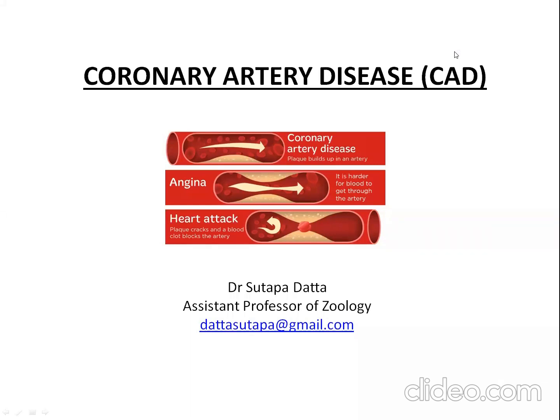If the heart muscles, that is the myocardium, do not get sufficient oxygen, that means if there is an imbalance between the oxygen supply and the oxygen demand, there is malfunction in the myocardium or heart muscles, leading to coronary artery disease. It is also known as coronary heart disease or ischemic heart disease.